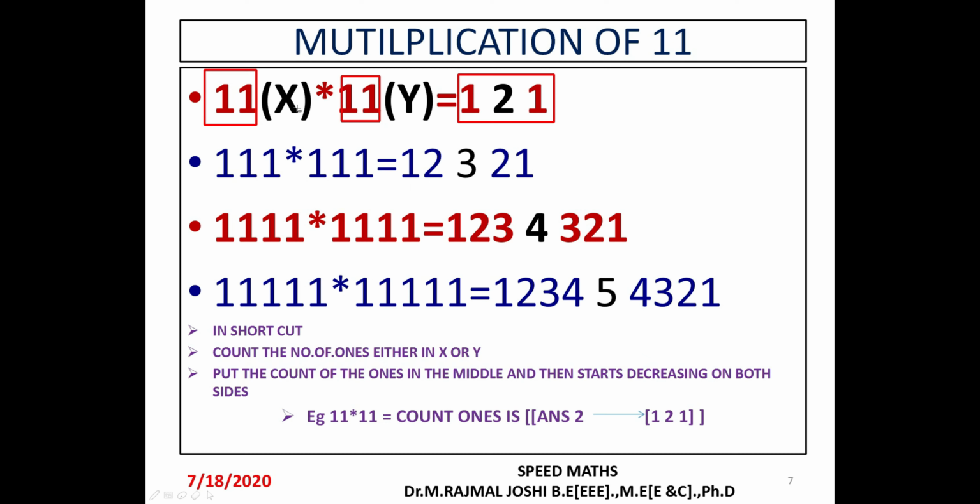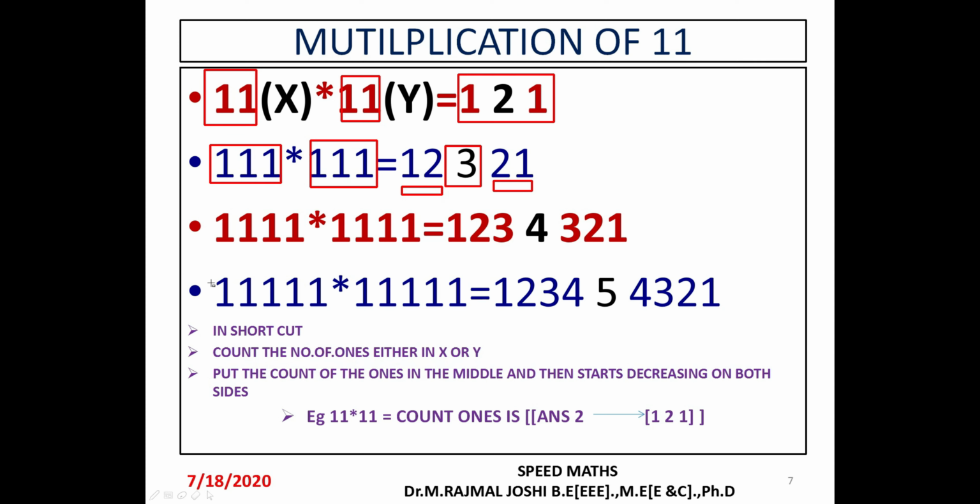So we have taken the product as x and y here, so that the remaining examples can be done in an easier way. Now we'll go for the second example. Here in the x term we have 3 ones, and in the y term we have 3 ones. So check whether the x and y counts are always equal, that is 3 ones in the x term and 3 ones in the y term. Whenever you get that, write that in the middle and then start decreasing order on both sides, to the left hand side as well as to the right hand side, till we reach 1.